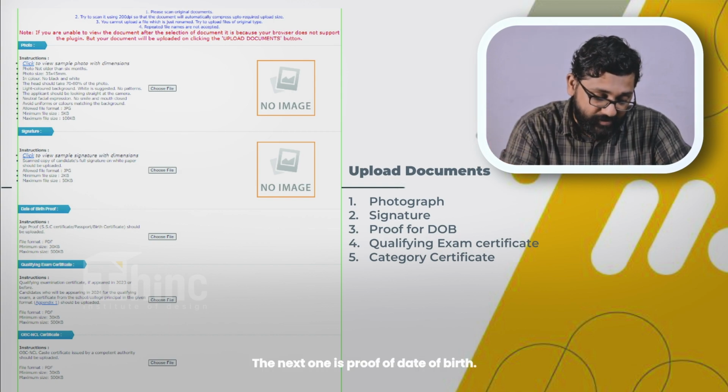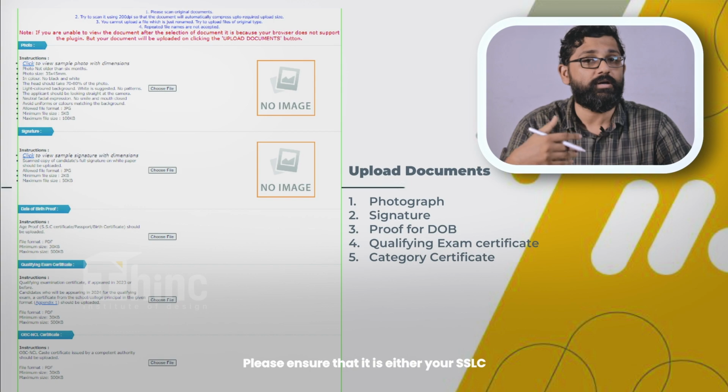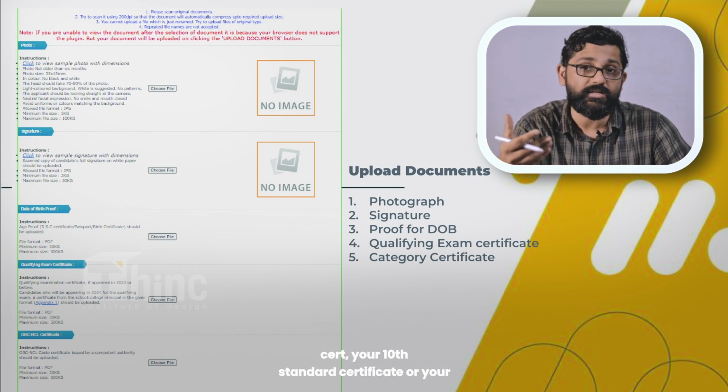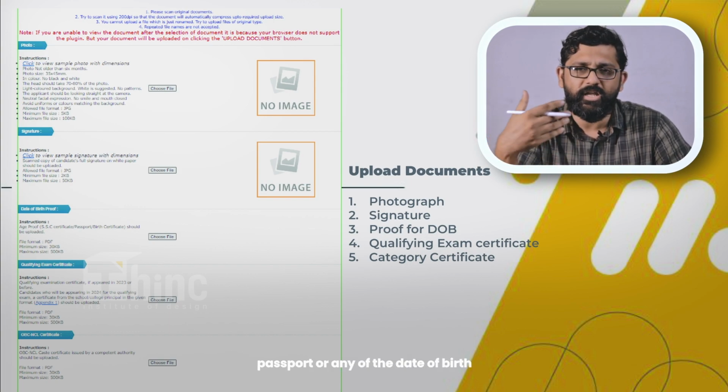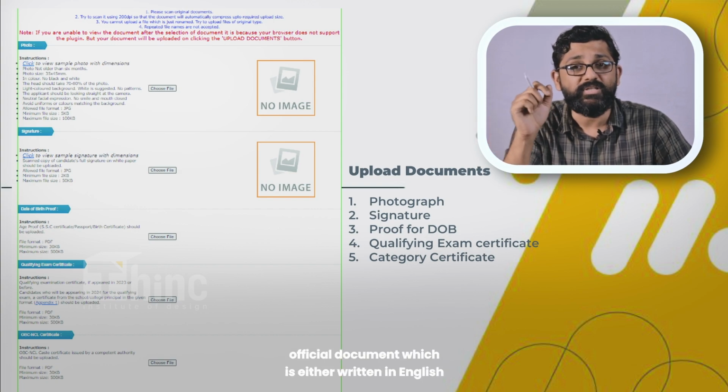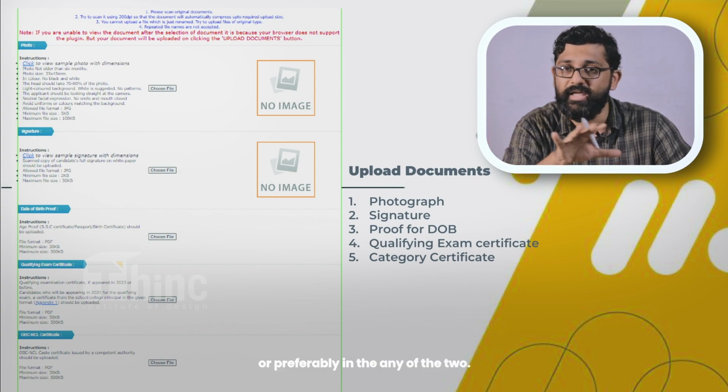The next one is proof of date of birth. Please ensure that it's either your SSLC, your 10th standard certificate, or your passport, or any official date of birth document which is written either in English or preferably Hindi, any of the two.